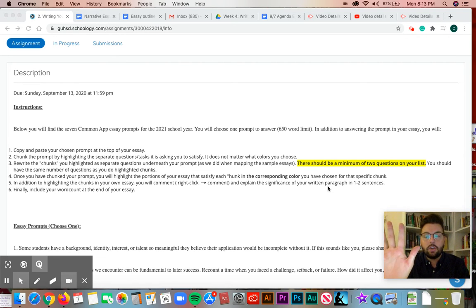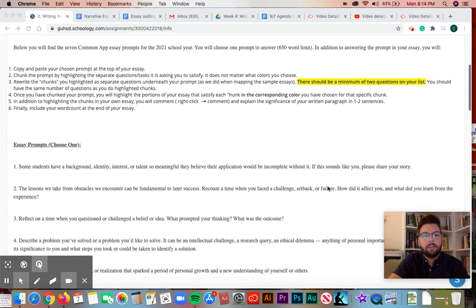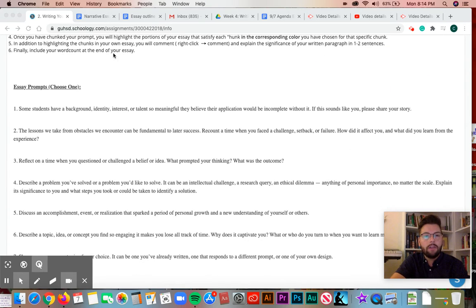And you are commenting on each paragraph to explain their significance, right? What's the point of them being there? So you are mapping your own essay in addition to writing it. So write it, then map it, right? Don't map as you go. Write the essay and map it. And then finally, include the word count at the end of your essay. Just at the very bottom, bold it, 627 words or whatever.